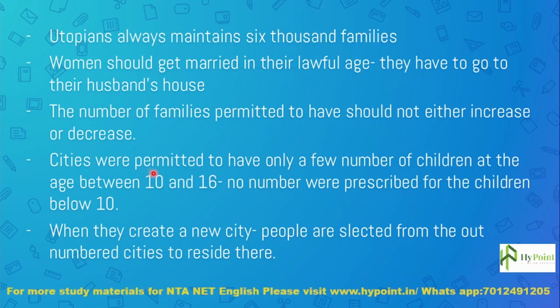Then cities were permitted to have only a few children at the age between 10 and 16. No number was prescribed for the children below 10. So specifically there was no number prescribed for children below 10. They have a certain range of number for every age group. In that way, they maintain the number of families inside a city and in the island as such.